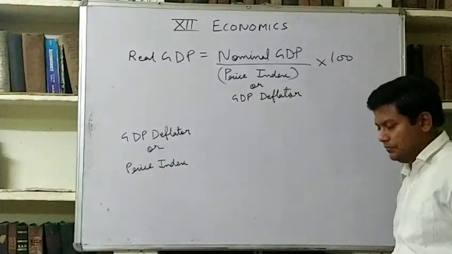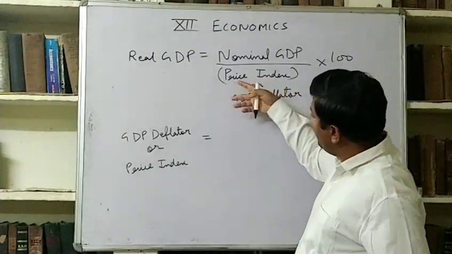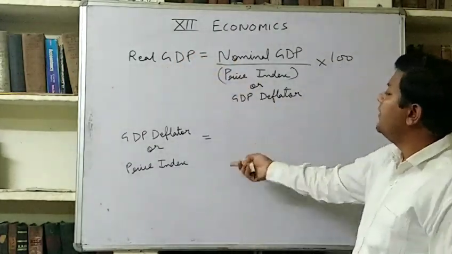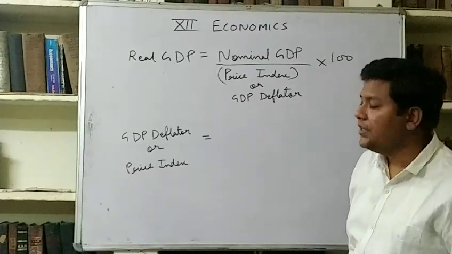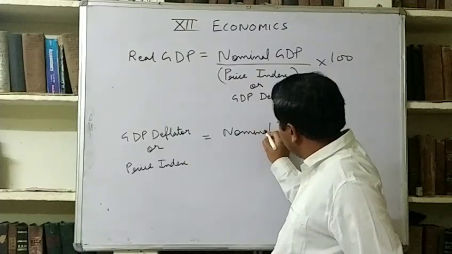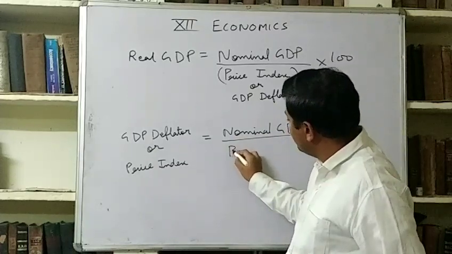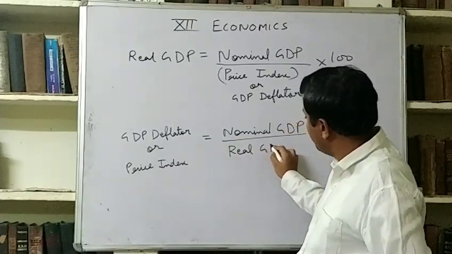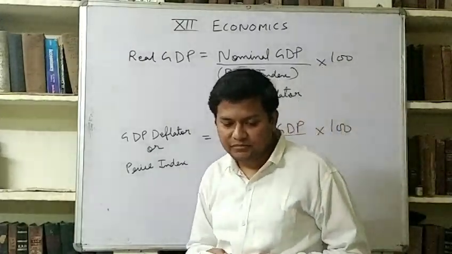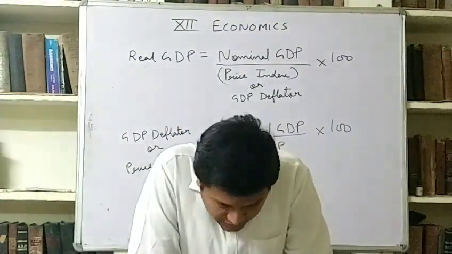So mathematically it is very easy to remember. From this formula, if we cross multiply it and transfer GDP deflator here and real GDP here, then it will become the formula of GDP deflator: nominal GDP upon real GDP into 100. As simple as that. So this is known as the GDP deflator.